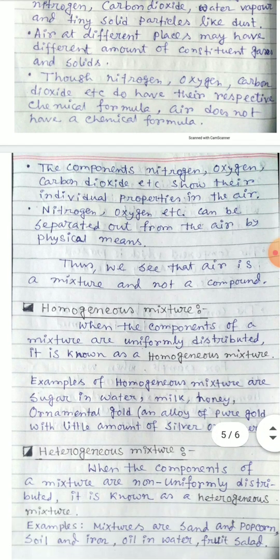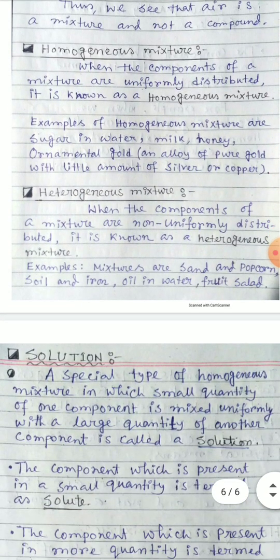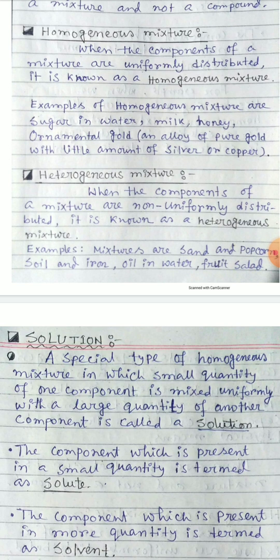Now, two types of mixture. One is homogeneous mixture, another is heterogeneous mixture. So, what is homogeneous mixture? When the components of a mixture are uniformly distributed. That is, uniformly means in a similar manner, everywhere in the mixture, the composition of all components remains the same in case of homogeneous mixture.